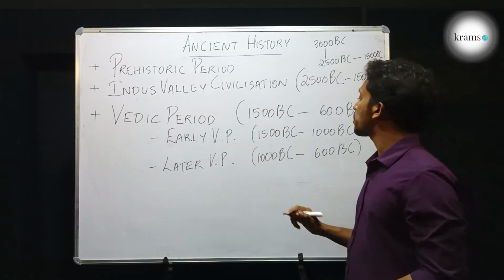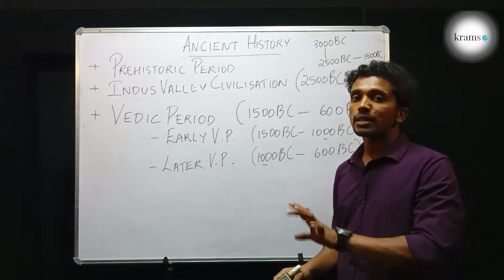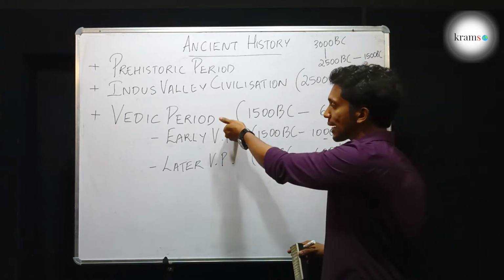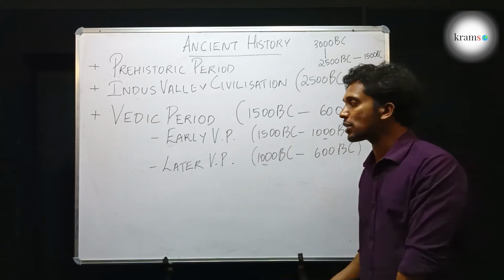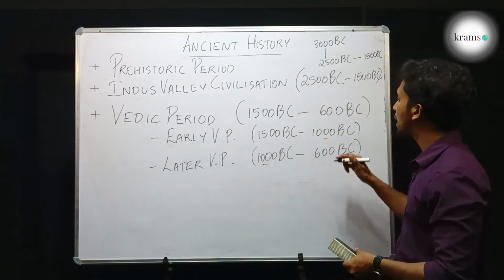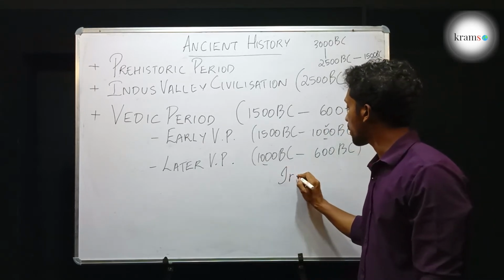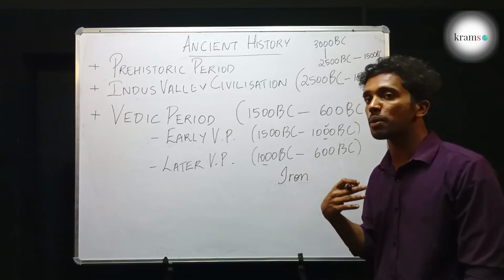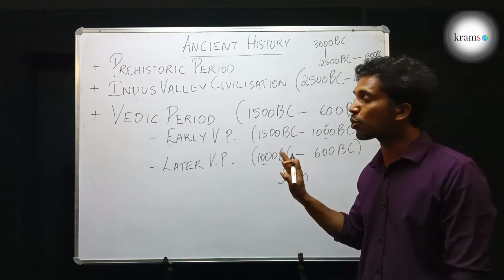Why did the division come at this time? And what was the division and what is the difference? The things that were in existence in the Vedic society during the early Vedic period were completely changed into something else during the later Vedic period, because of something that had happened in 1000 BC, which was the invention of iron. Iron was invented and equipment and tools started to be made from this metal, and it drastically changed a lot of things during that period.